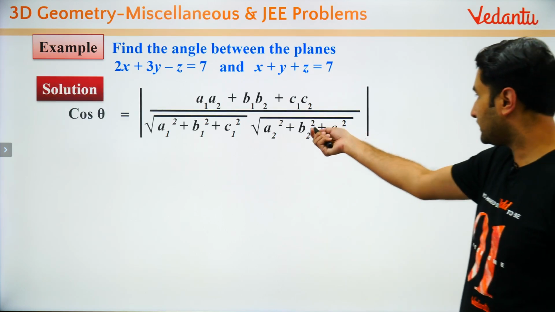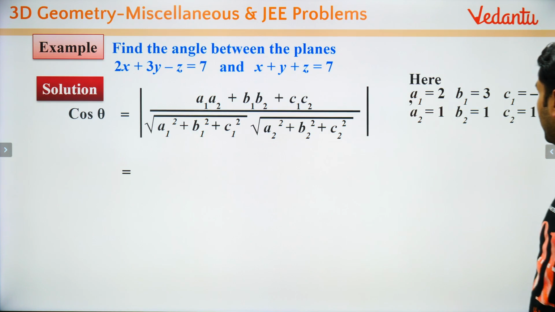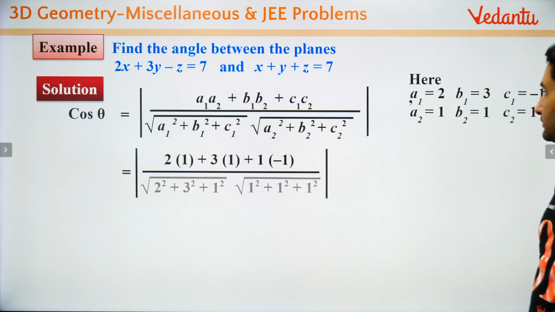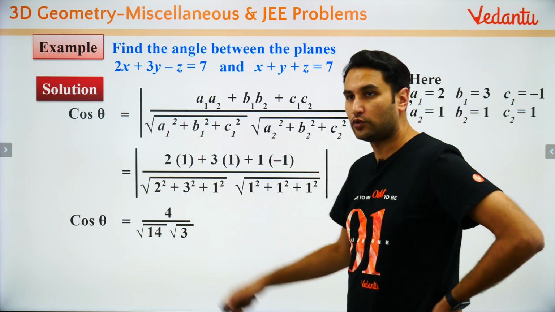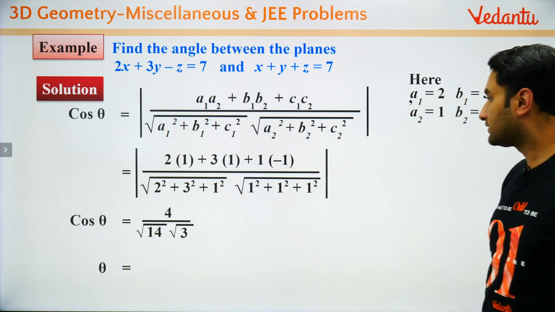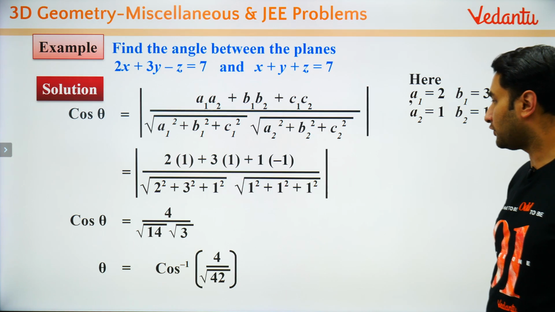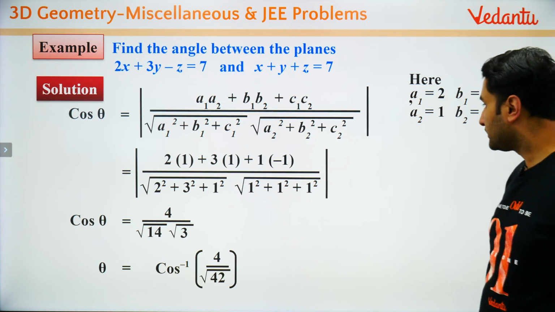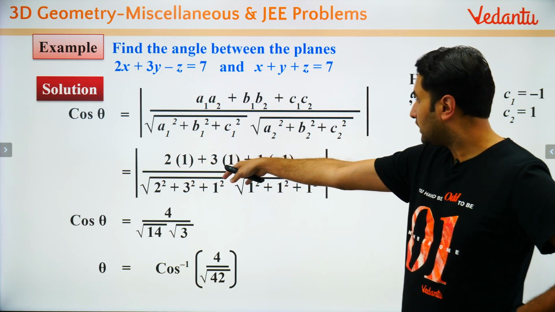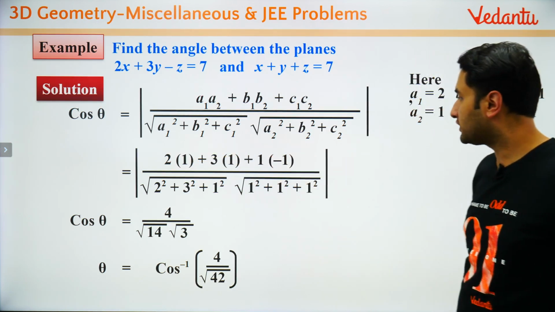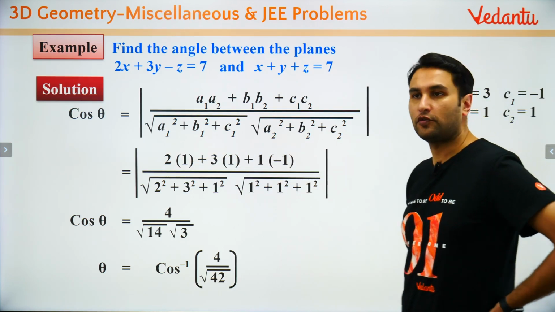So cos θ is this. So 4 upon √14 into √3, that is cos inverse of 4 by √42. ठीक है, ये क्या मैंने कुछ गलती किया था कि ठीक था ना, ये 14, 3 and this is 3, 4, 5 minus 1, that is 4 upon √42.